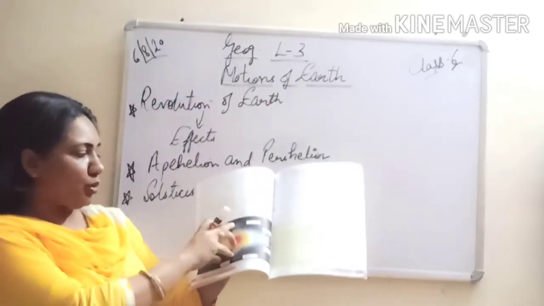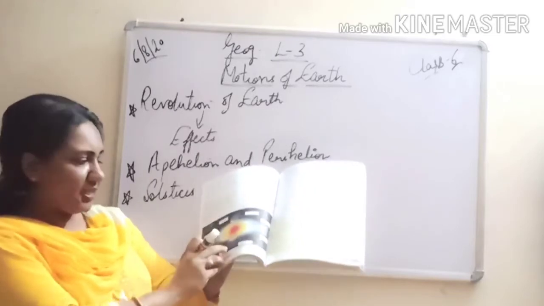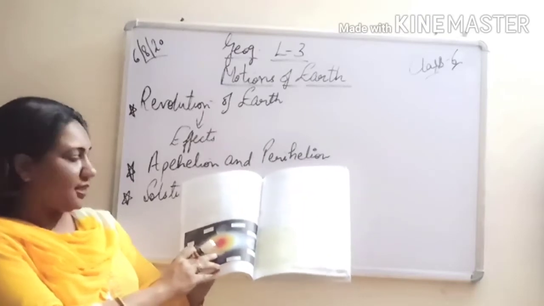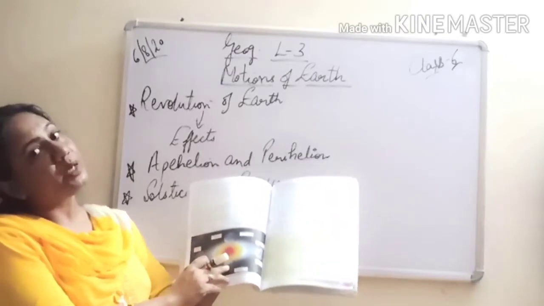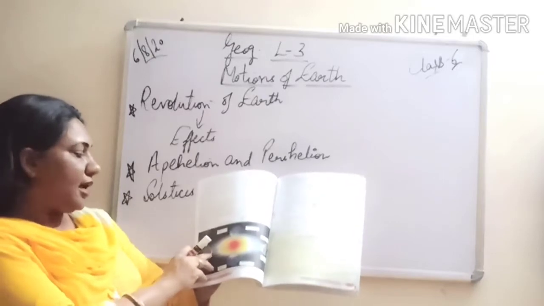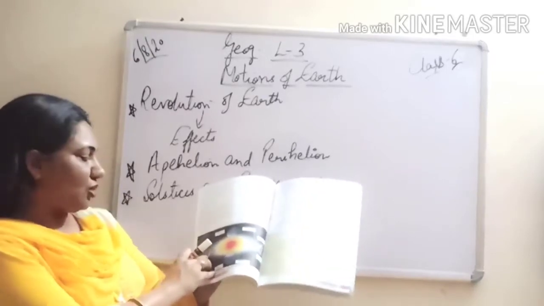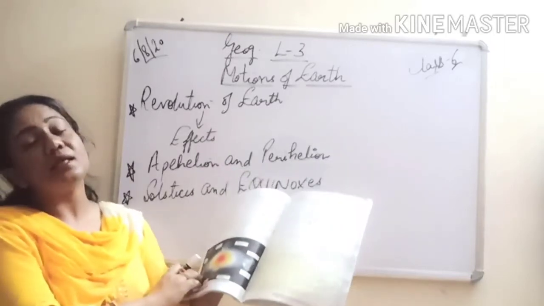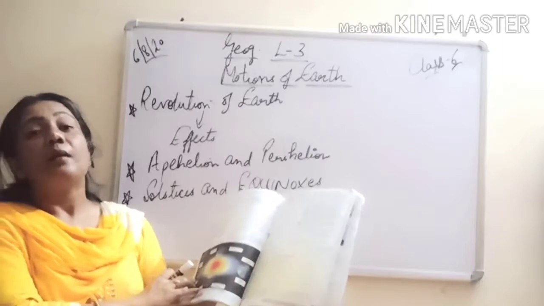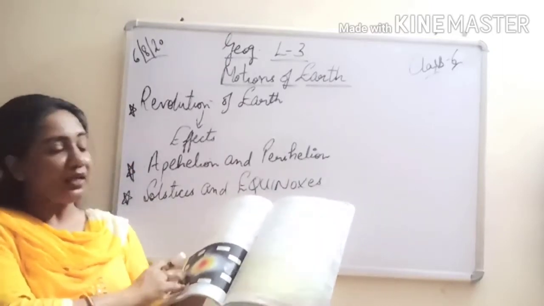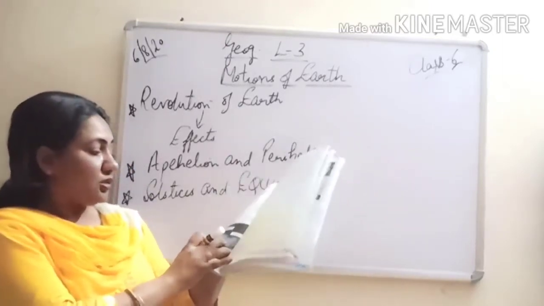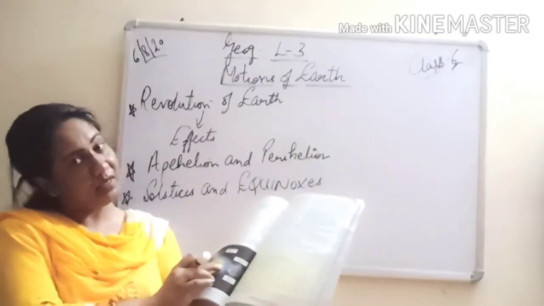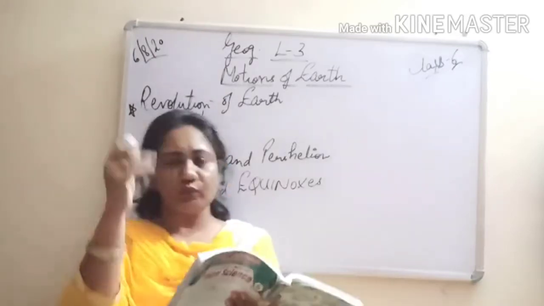So these are the 2 equinoxes, that is 21st March and 23rd September. These are the 2 states of equinoxes when the days and the nights are equal at the equator, as we have already learned. And then 2 solstices are there. It happens on 21st June and on 22nd December, when in the northern hemisphere there are longer days and shorter nights, whereas in the southern hemisphere in the month of December the nights will be long and the days will be short. Right? So we'll study in detail.